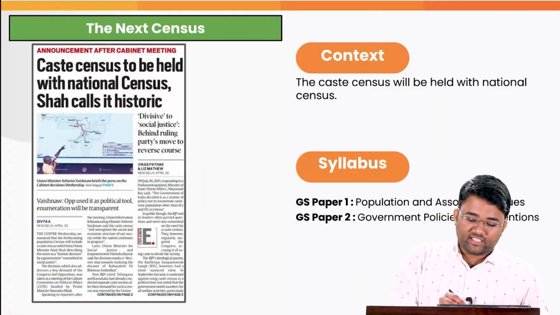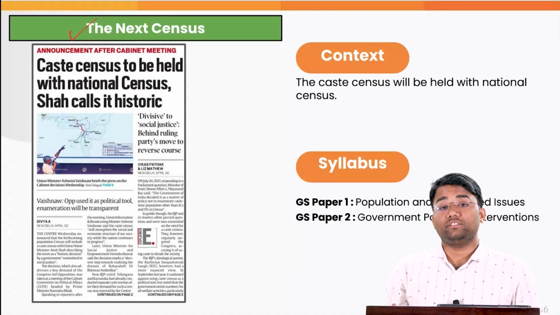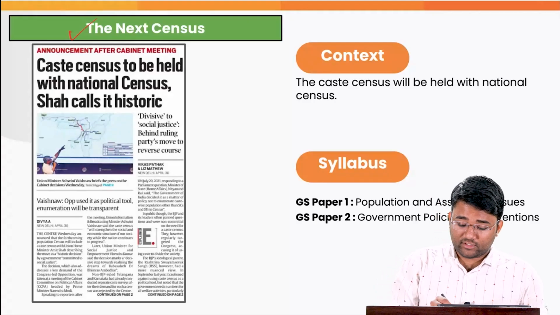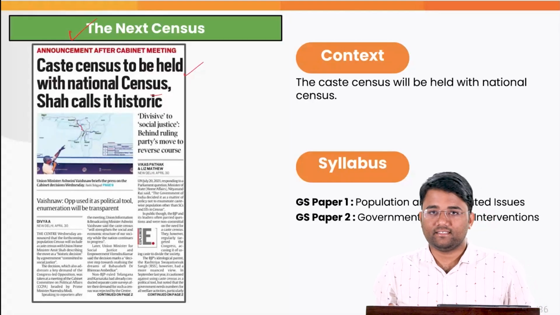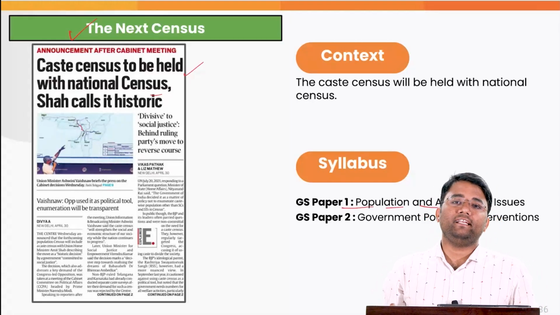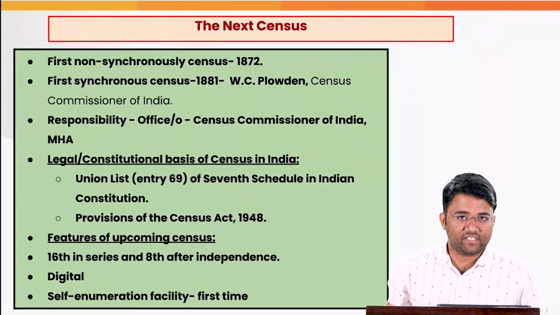So let's start our discussion with the first topic, that is the next census. The context of this topic is that there was an announcement after the Union Cabinet meeting yesterday, and in that announcement it was said that caste census to be held along with the next national census itself. And this particular topic pertains to syllabus of your GS paper 1, population and associated issues, and syllabus of your GS paper 2, government policies and interventions.